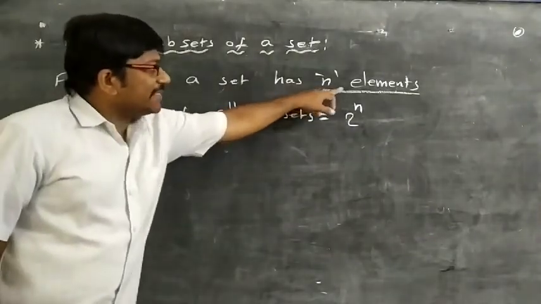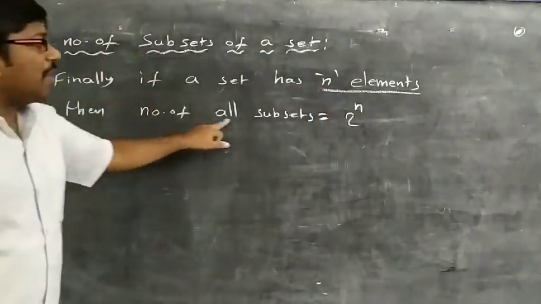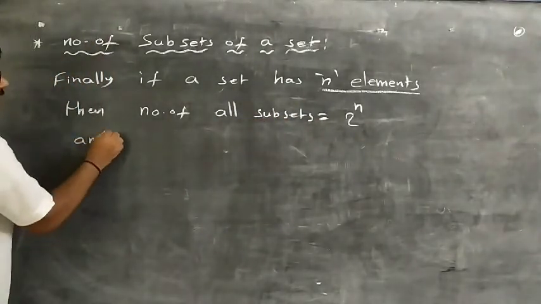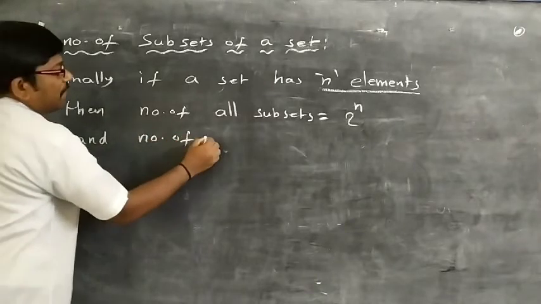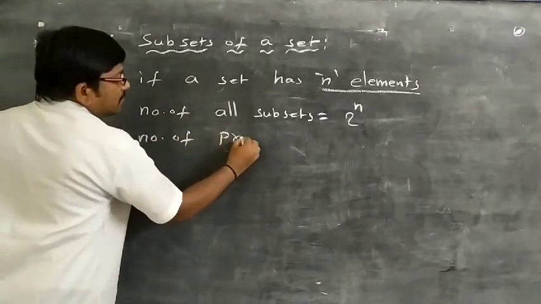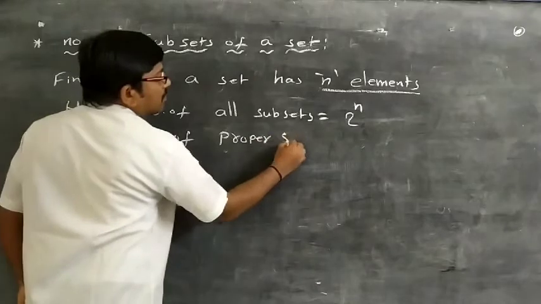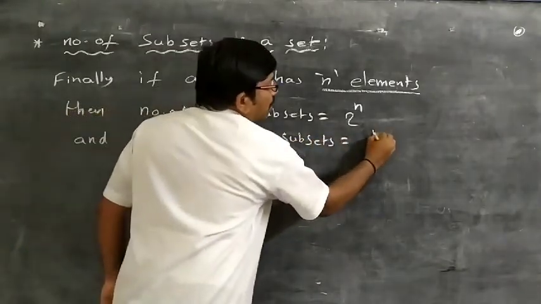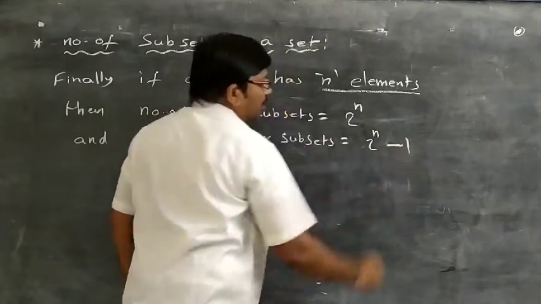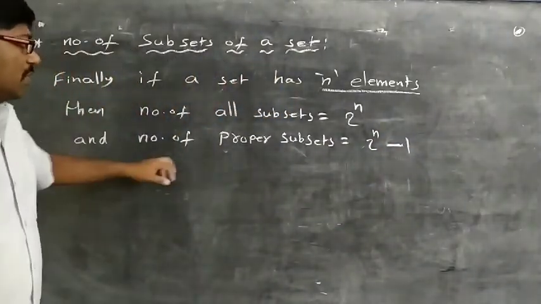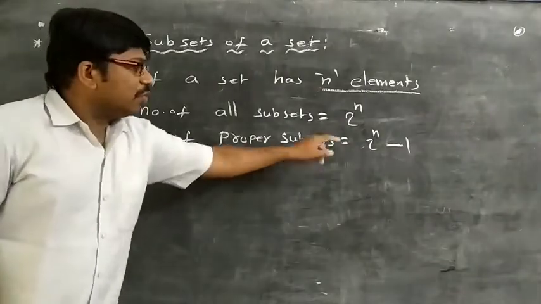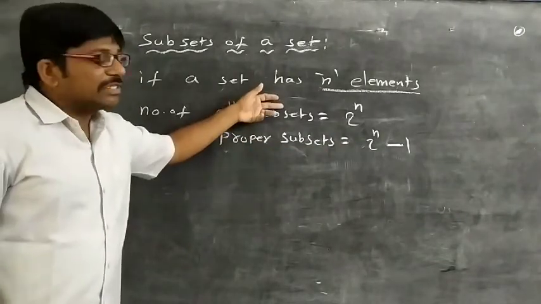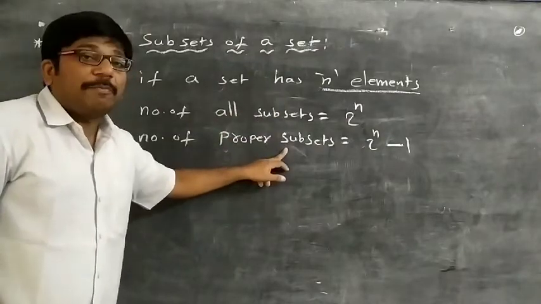And the number of proper subsets is equal to 2 power n minus 1. So proper subsets, 2 power n minus 1. This is the formula to find the number of subsets and the number of proper subsets.